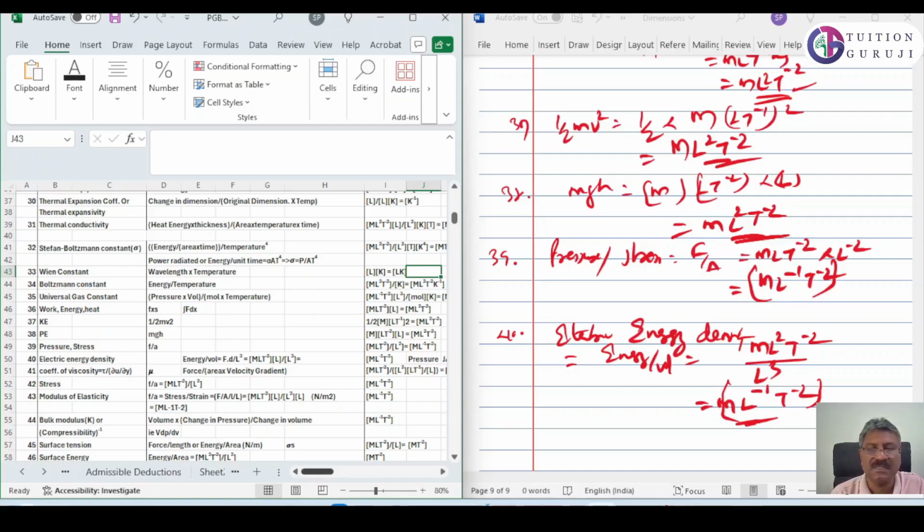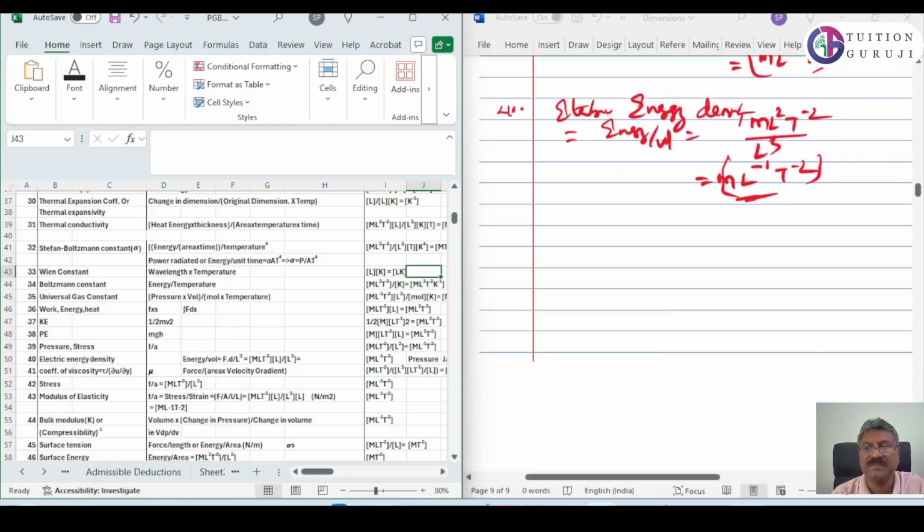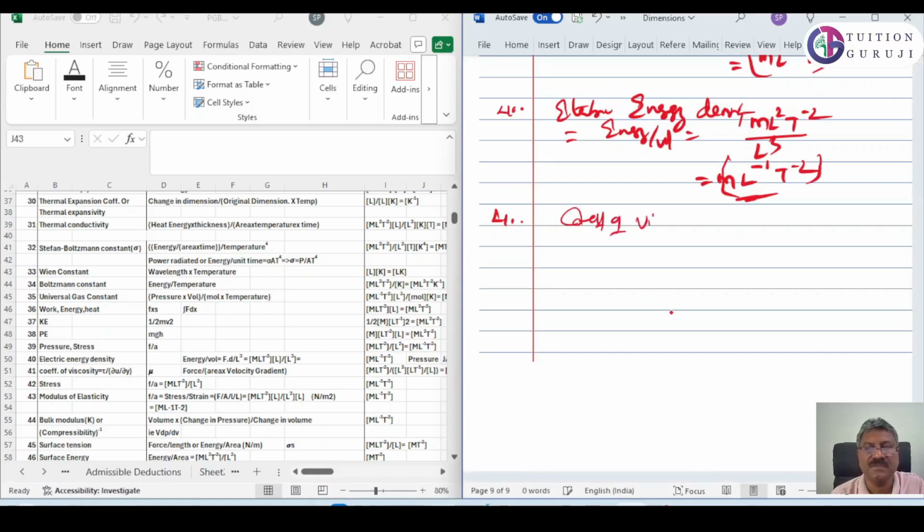So next is 41, coefficient of viscosity. What is coefficient of viscosity? It is force divided by area into velocity gradient. That force is m l t raised to minus 2.